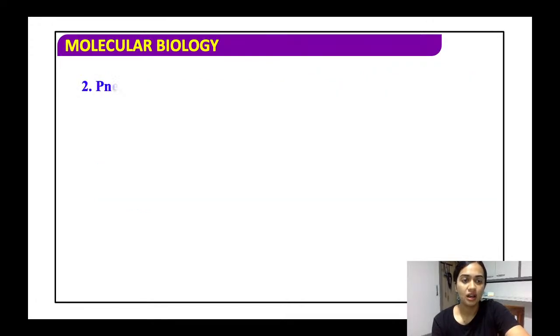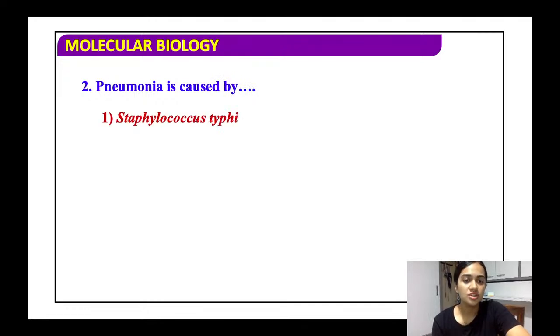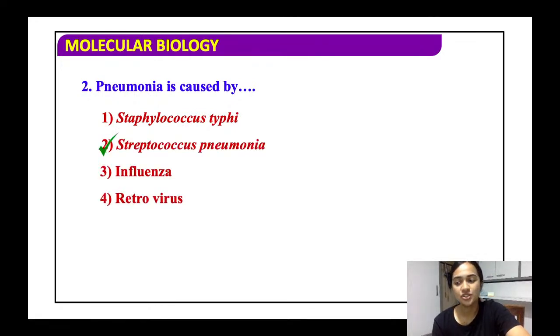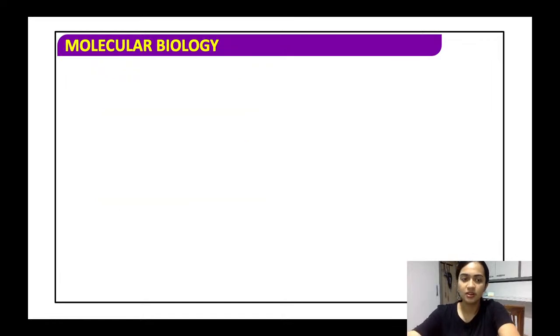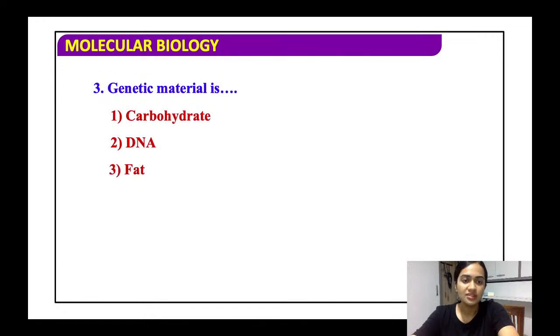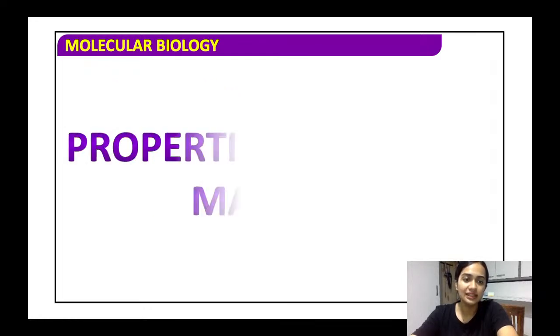That is, he basically performed it with the Streptococcus pneumoniae. Pneumonia is caused because of, yes, the same question, Streptococcus pneumoniae. So it infects all the mammals and the humans. All right. Genetic material is carbohydrate, DNA, fat, and lipids. So the genetic material that is present is the DNA.